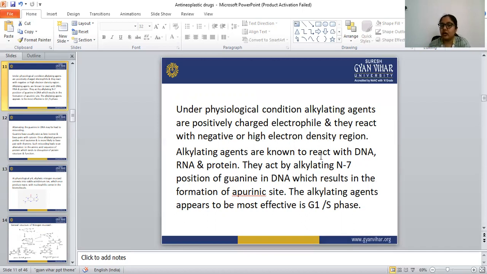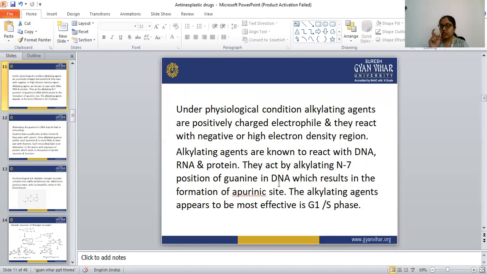Alkylating agents are known to react with DNA, RNA, and protein. They act by alkylating the N7 position of guanine in DNA.